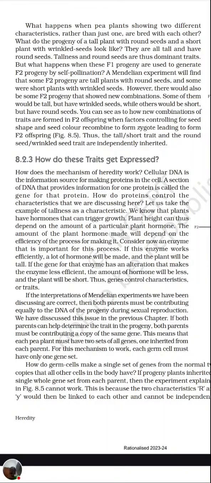But in the F2 progeny, when it was self-crossed, the experiment found that some F2 progeny are tall with round seed and some are short with wrinkled seed. However, there would also be some F2 progeny that showed the other combinations, that is, tall with wrinkled seed and short with round seed.